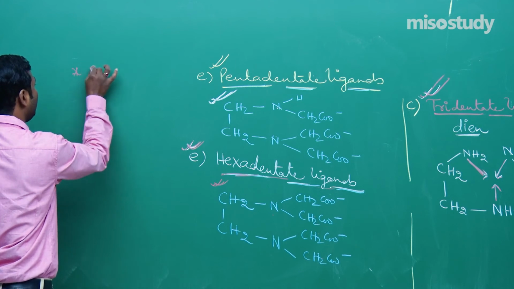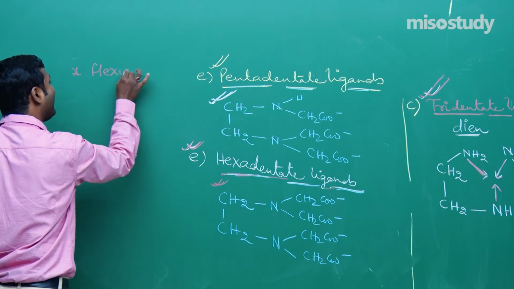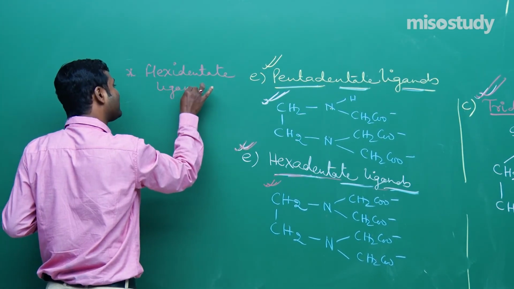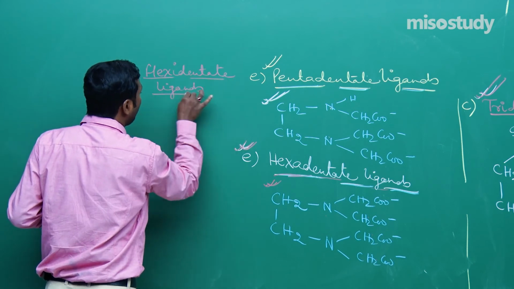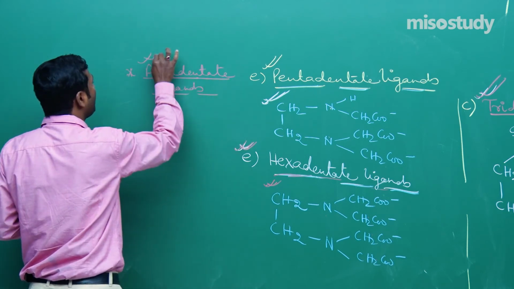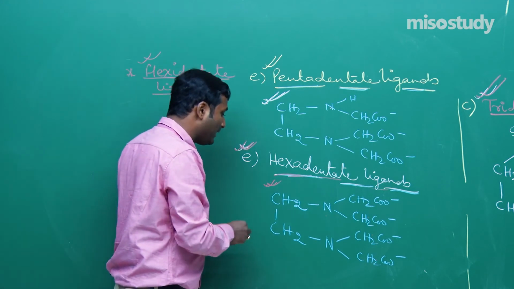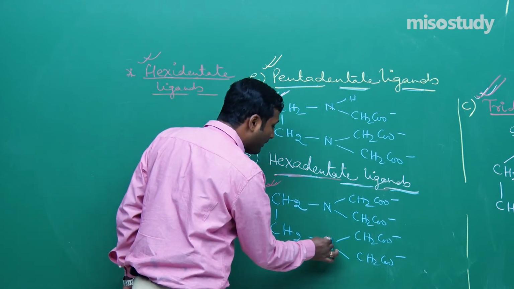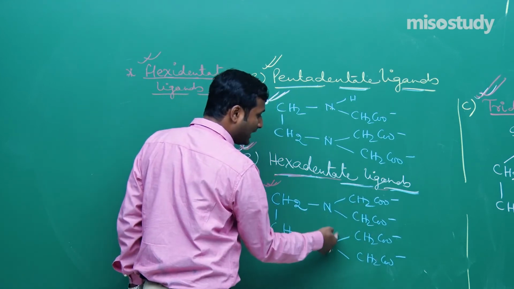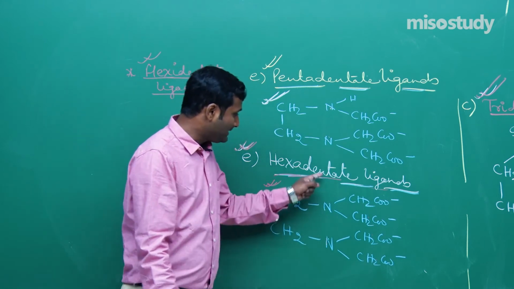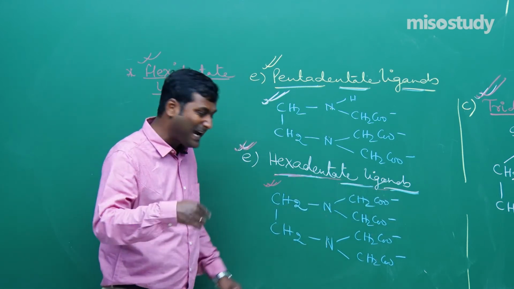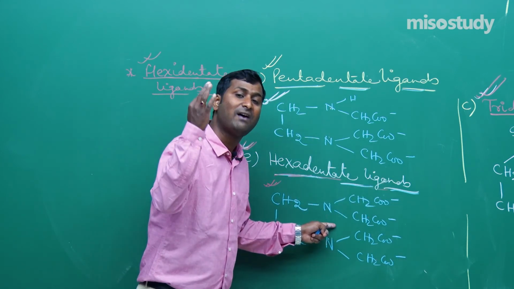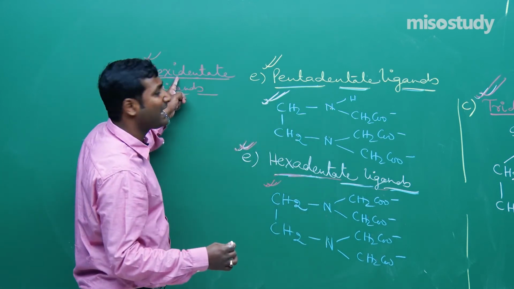Now the next one is the flexidentate ligand. If anyone asks you what you mean by a flexidentate ligand: a polydentate ligand has denticity more than 2, and then it depends on the nature of donation. Here there are 6 donor atoms, so it is an example of a hexadentate ligand, but if at a time it donates only 5 electron pairs, then its denticity will be 5, not 6. This is known as a flexidentate ligand.